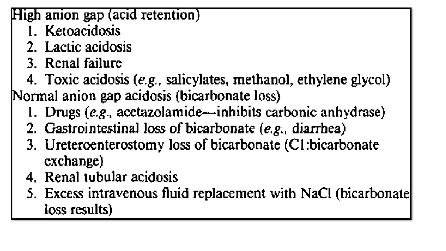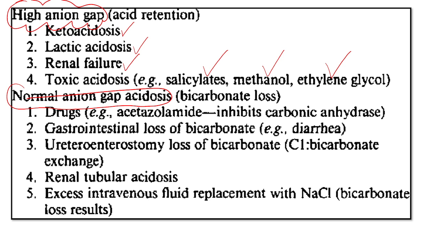As you know, metabolic acidosis can be high anion gap acidosis or normal anion gap acidosis. High anion gap is because of acid retention. What are the conditions? Ketoacidosis, lactic acidosis, renal failure, salicylates, methanol, ethylene glycol.